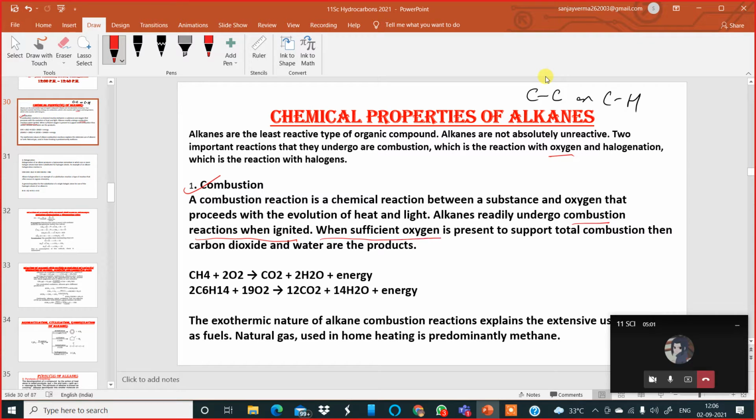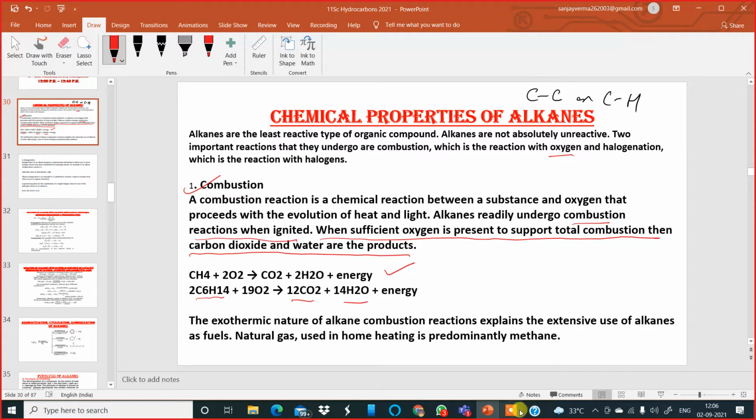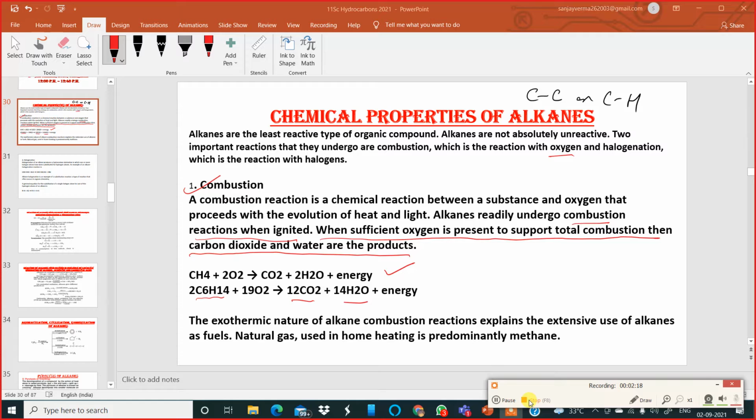When sufficient oxygen is present to support total combustion, carbon dioxide and water are the products. Here you can see combustion of an alkane, C6H14, that is hexane. It is producing carbon dioxide and water. The reactions are exothermic in nature. Please keep that in mind.